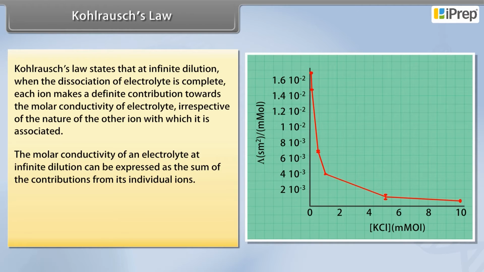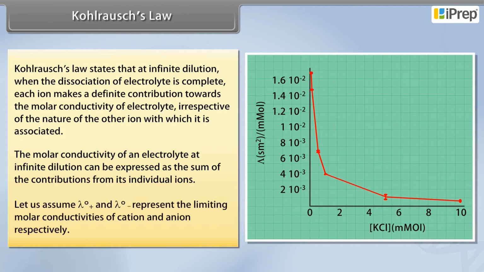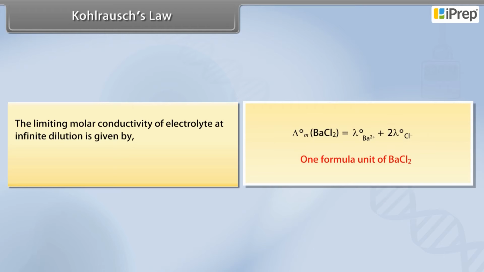its individual ions. Let us assume λ₀⁺ and λ₀⁻ represent the limiting molar conductivities of cation and anion respectively. The limiting molar conductivity of electrolyte at infinite dilution is given by ν⁺λ₀⁺ plus ν⁻λ₀⁻, where ν⁺ and ν⁻ represent the number of positive and negative ions furnished by